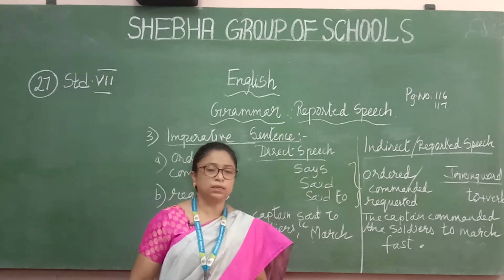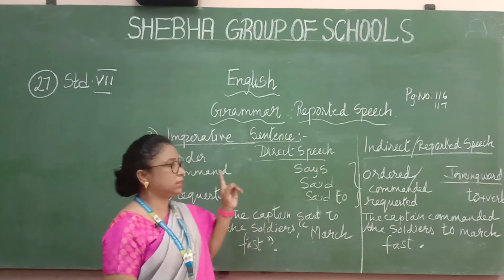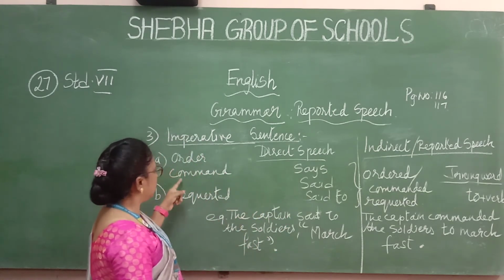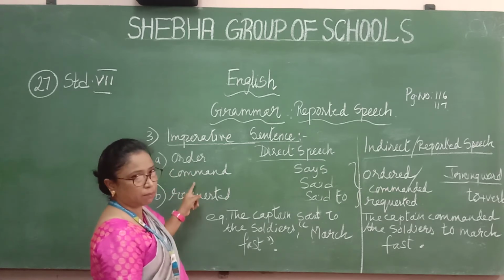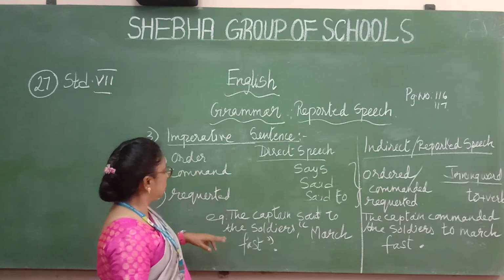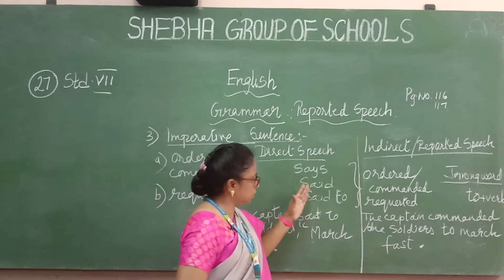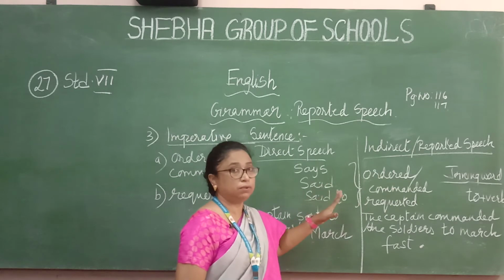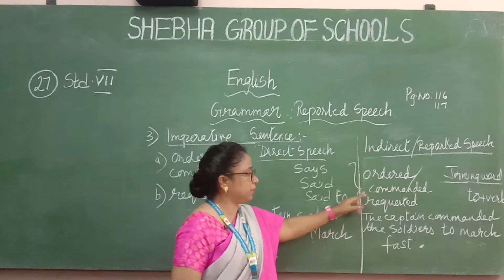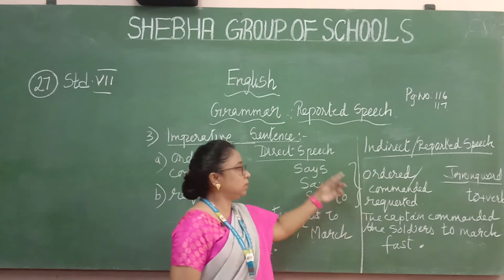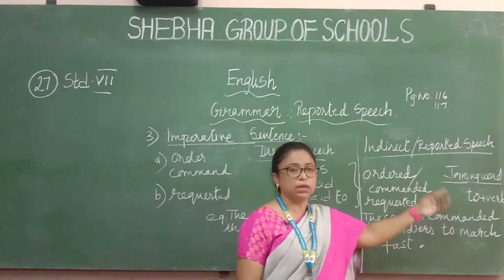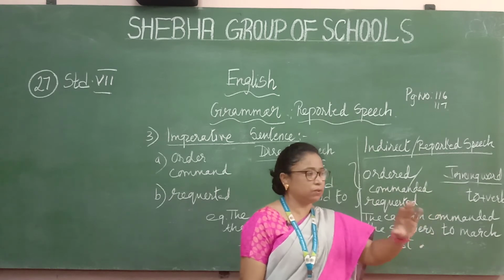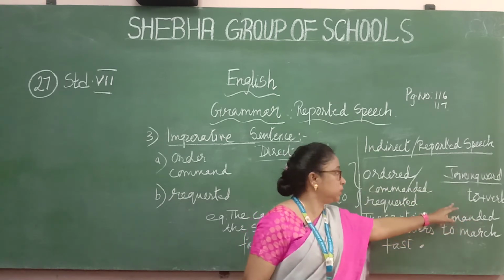Then the third type of sentence is the imperative sentence. So for imperative, there are again two: one is ordered or commanded, and the other is requested. Now see the same thing: said to will change to ordered, commanded or requested. Now when I tell you, only ordered and commanded; next I will tell you about requested. Now the joining word is to. To plus the verb. Whatever the verb is in the sentence, that will be preceded with the to. To is the joining word, right?